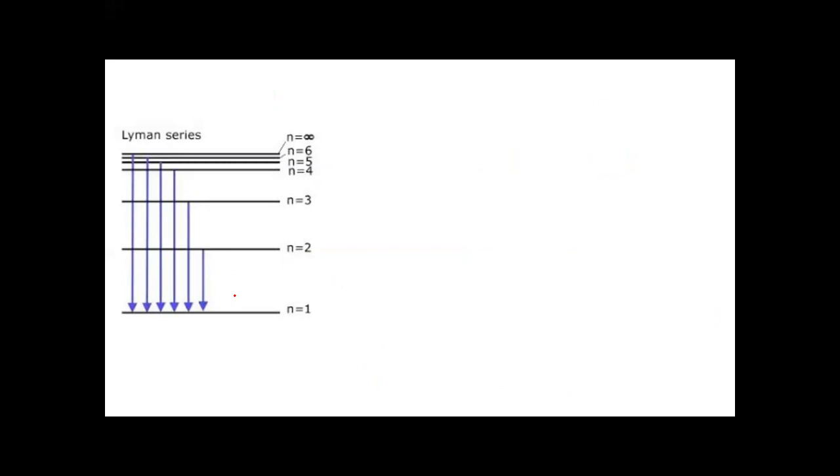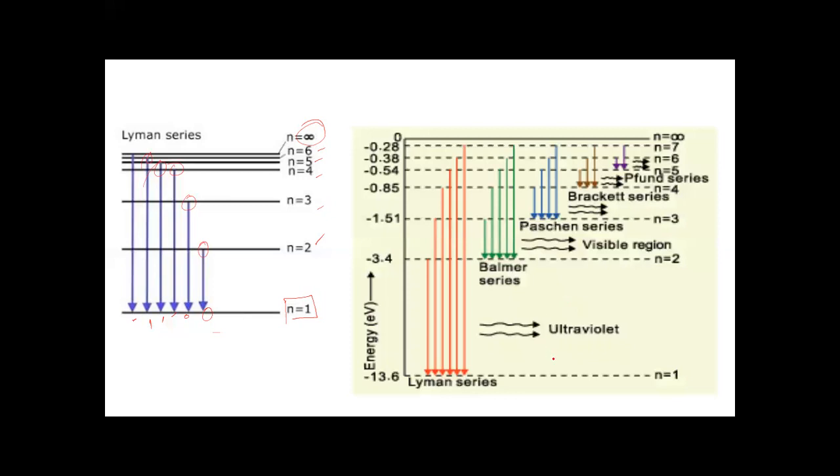In the Lyman series, what will happen? In the Lyman series we consider the ground state as n=1, and n2, n3, n4, n5, n6 and n infinity are the excited states. When the electron comes from energy level 2 to energy level 1, energy level 3 to 1, 4 to 1, 5 to 1, 6 to 1, or energy level infinity to 1, in all the cases the frequency or wavelength observed is in the ultraviolet region.